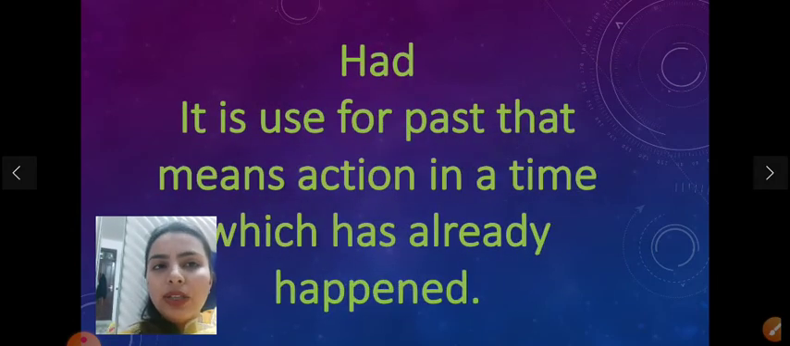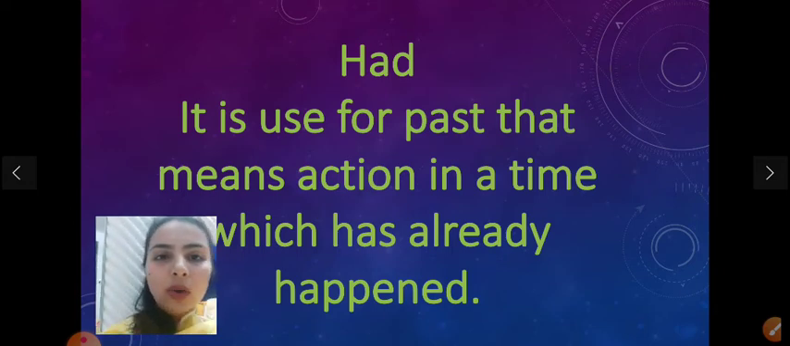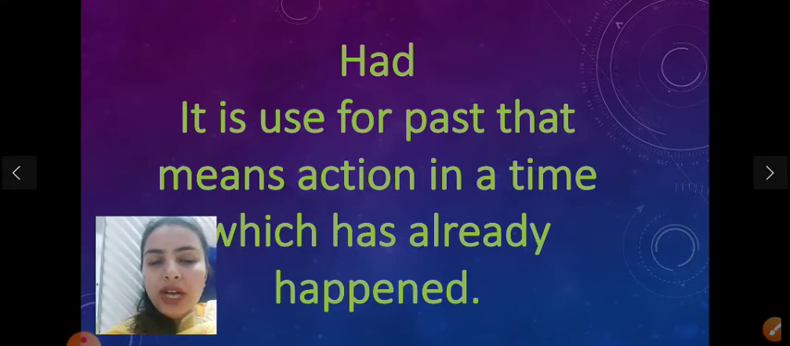Had is used for past. That means an action in a time which has already happened. We use had when we are talking about the past. That means that thing had happened in the past. Only then we use had, and we use has and have in the present. We will see that in the next slide. So we will first see the examples of had.